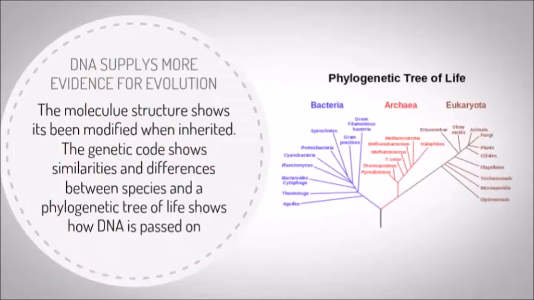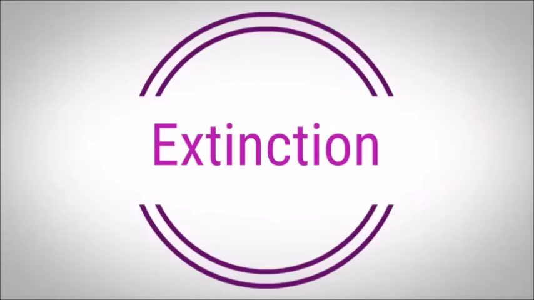DNA supplies more evidence for evolution. The molecular structure shows it's been modified when inherited. The genetic code shows similarities and differences between species, and a phylogenetic tree of life shows how DNA is passed.